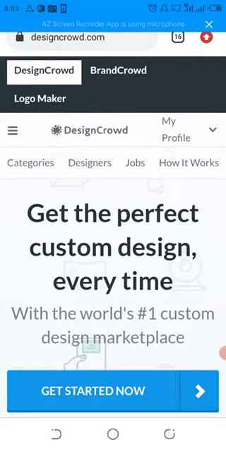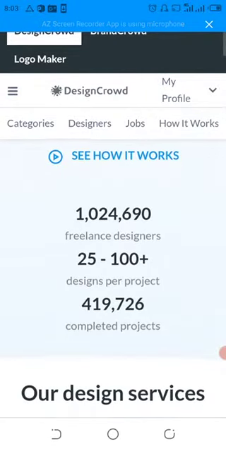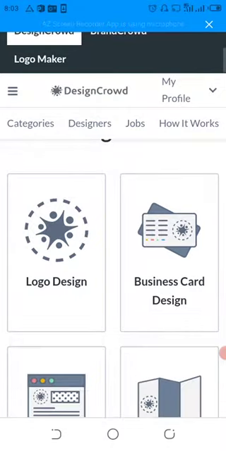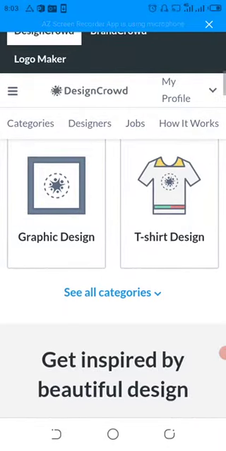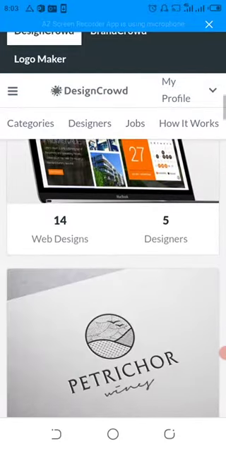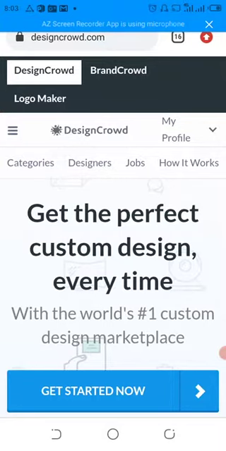You can get perfect custom design every time with the world's number one custom design marketplace. Logo design, business card design, web design, flyer design, graphic design, t-shirt design, and many more. You can just click on get started.